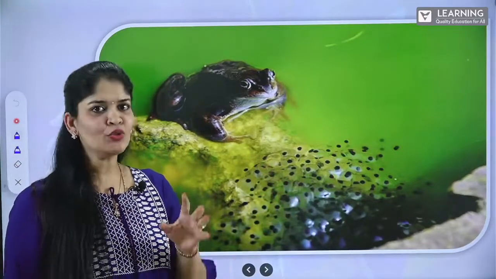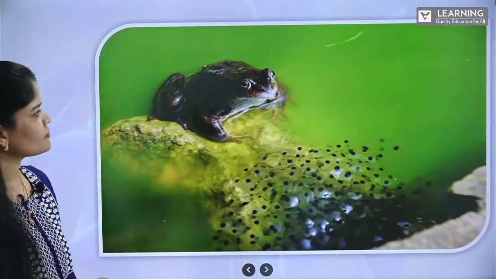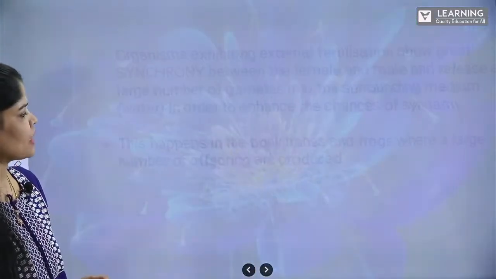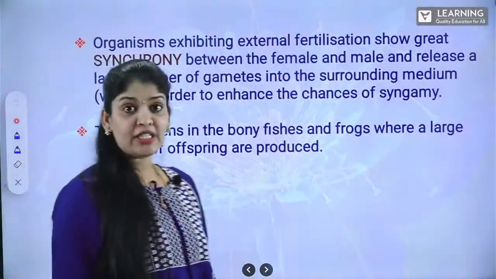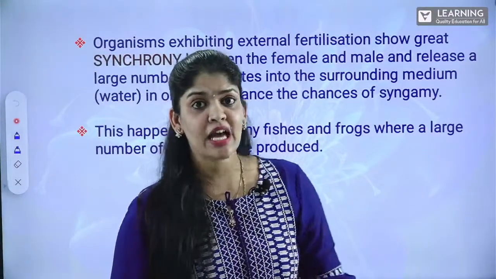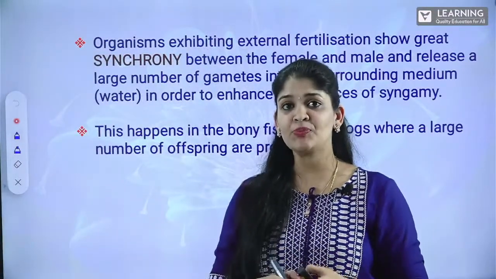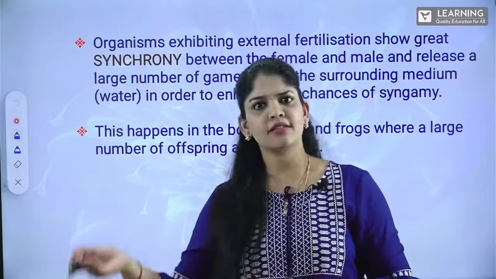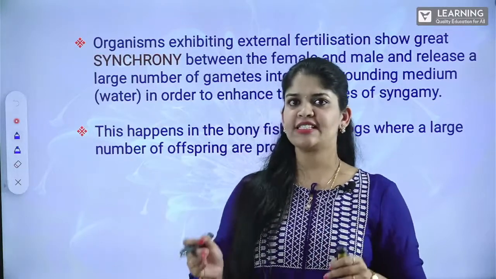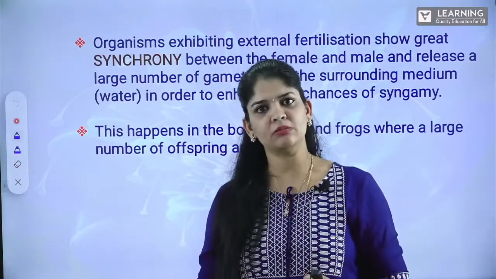That means new frogs. So, as we are saying, both the male gametes and female gametes have been released into the external environment and the fusion is taking place in the external medium, right?